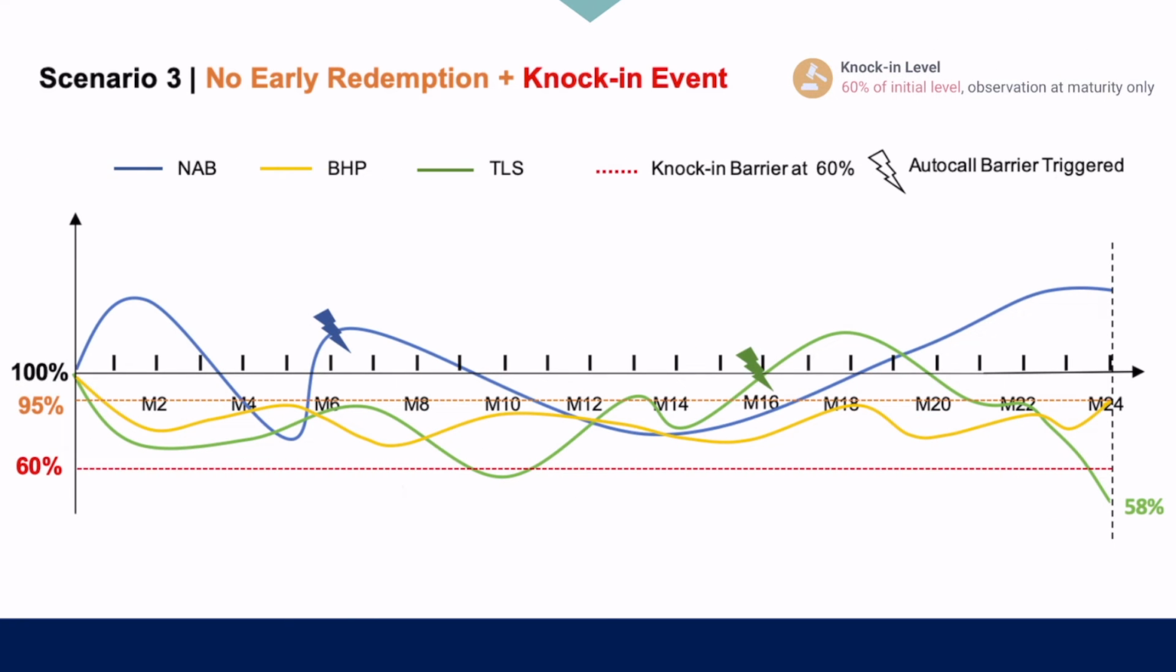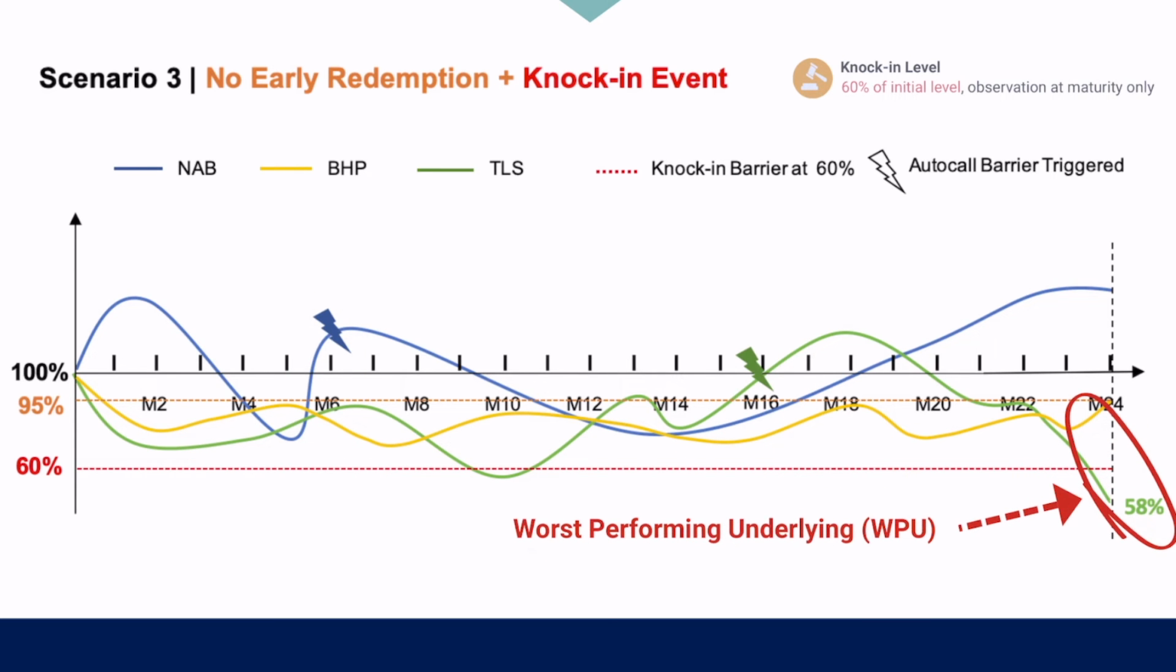Now, with only 2 of the 3 underlyings reaching their auto-call level, we have no early redemption here. With no early callbacks, all the 3 underlyings will be assessed against the knock-in level at maturity. At the end of the investment term, should the worst performing underlying fall below 60% of its initial level, a knock-in event will occur, in which case the client will receive the final coupon.